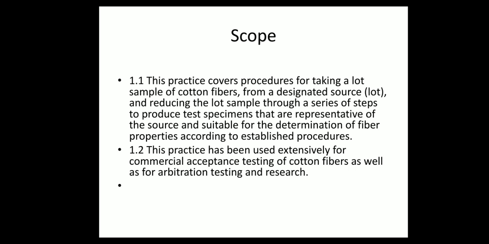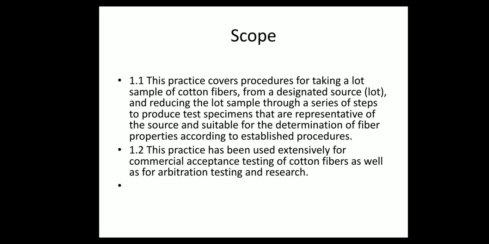This practice covers procedures for taking a lab sample of cotton fibers from a designated source and reducing the lot sample through a series of steps to produce test specimens that are representative of the source and suitable for the determination of fiber properties according to established procedures.